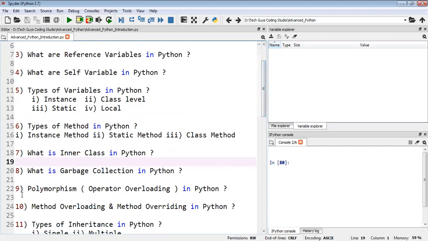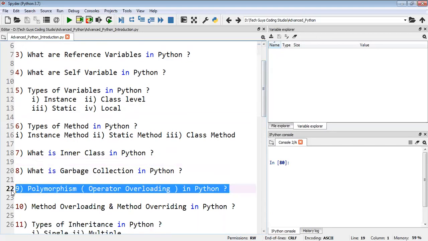The next one we have here is polymorphism. Polymorphism means we'll be having different examples, like operator overloading, for some examples in Python. Poly means many, forms means shapes, so we'll take examples and then you'll understand better. We'll go in depth on every topic and cover multiple examples, so you will have no doubt at all. You will have very good exposure to every topic in advanced Python, as we have discussed in our basic Python also.